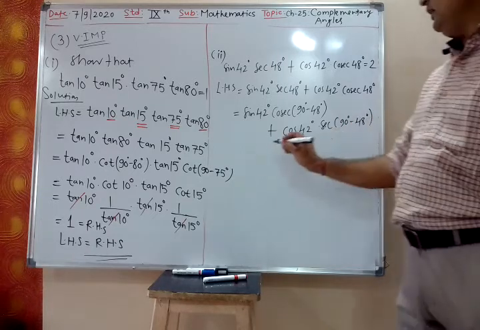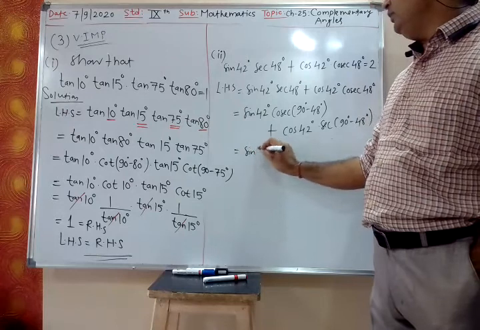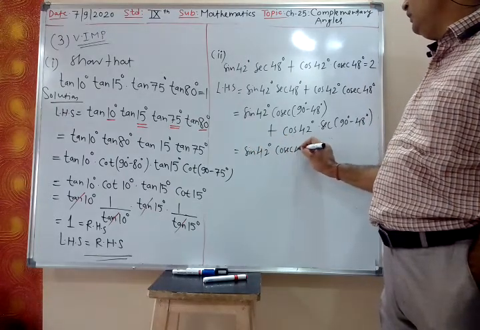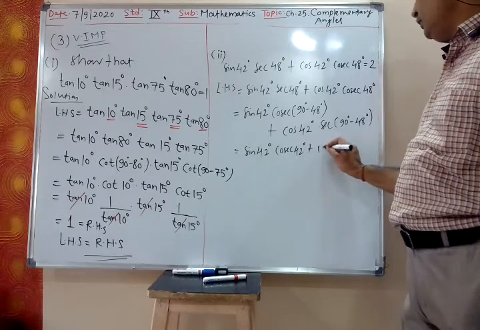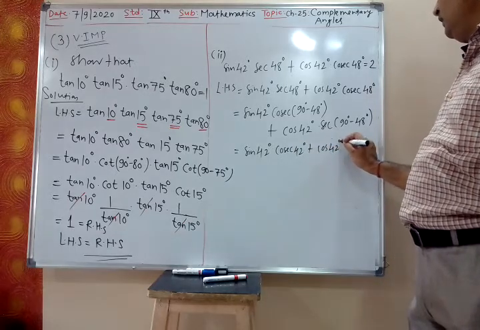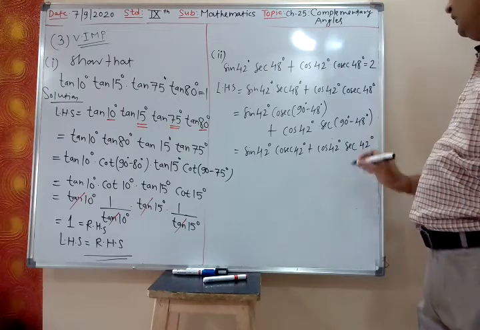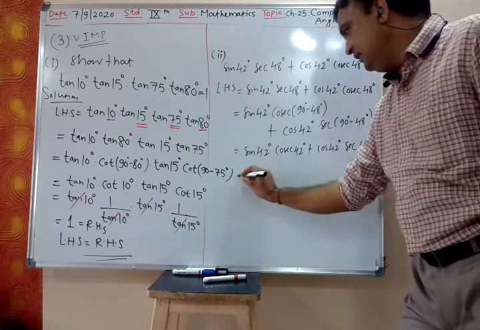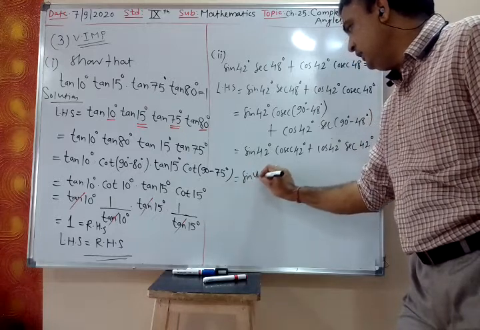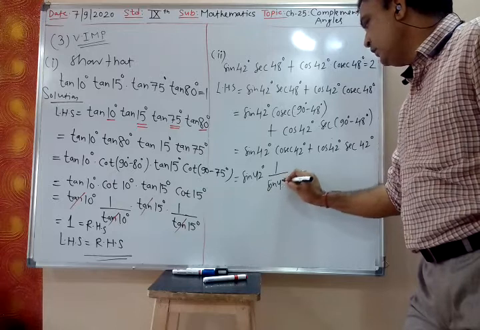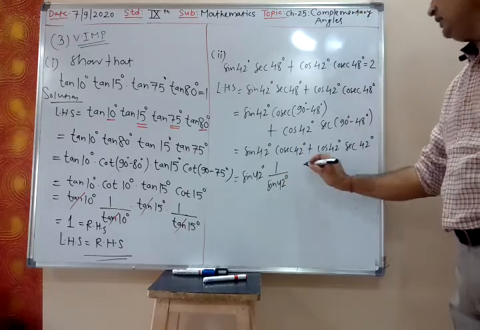So let us simplify. That will be sin 42 degree into cosec 42 degree plus cos 42 degree into sec 42 degree. Sine 42 degree. Cosec theta is 1 upon sine theta.